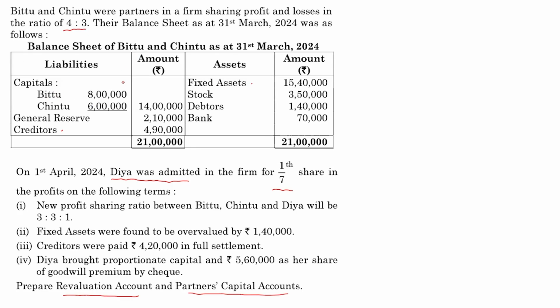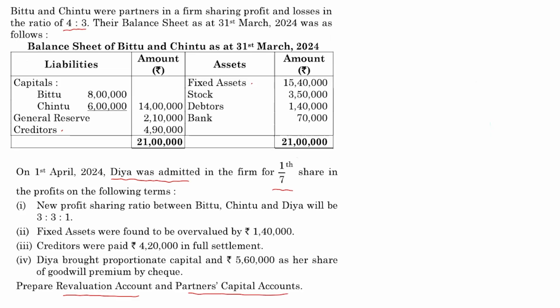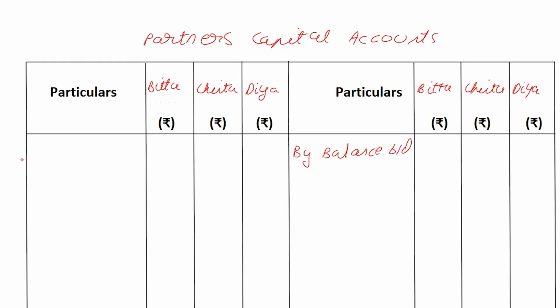Capitals are 8 lakh and 6 lakhs, immediately in the partner's capital account on the credit side, because liabilities by default have a credit balance. Okay, by balance brought down. Remember, assets have debit balance, liabilities have credit balance. We never write this, this is just for your understanding. So capitals have a credit balance, so obviously the balance will come on the credit side. So 8 lakhs, 8 lakhs, and 6 lakhs.